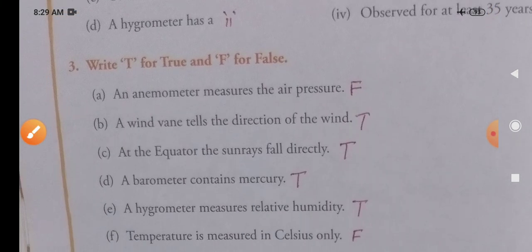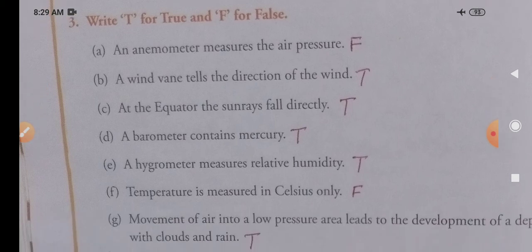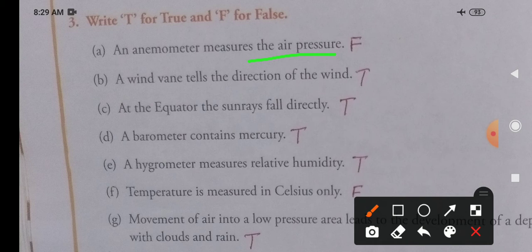You should see, write T for true and F for false. Easily you can do it. Let us try to see the answers. First one, an anemometer measures the air pressure. Air pressure is measured with the help of what? Barometer, but anemometer is given. So anemometer is used to measure the wind speed. So this is a false statement. Got it? Next, number B. A wind vane tells the direction of the wind. Yes, it is true. Wind vane or weathercock will tell you the direction of the wind. Okay. Next one.